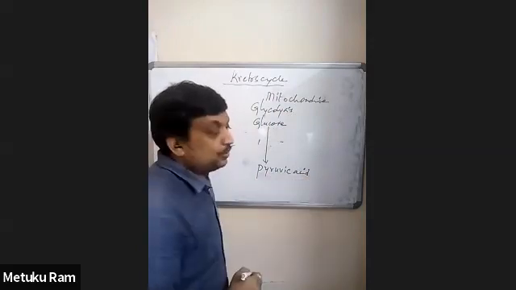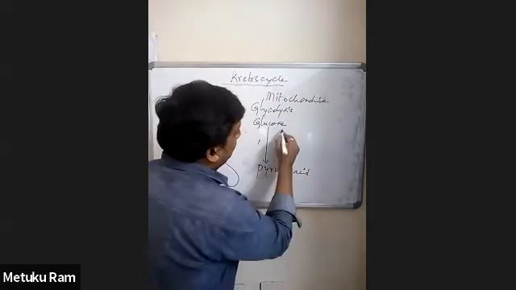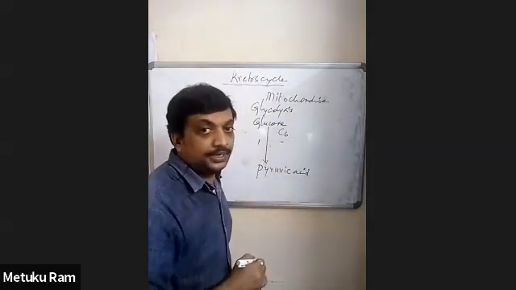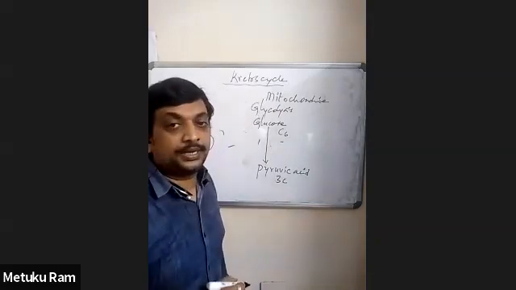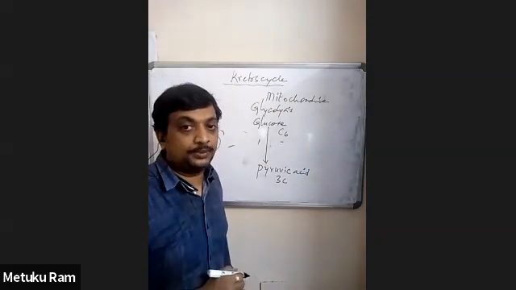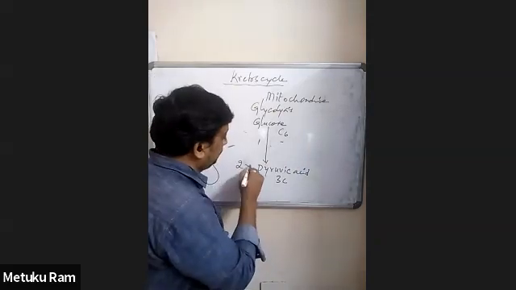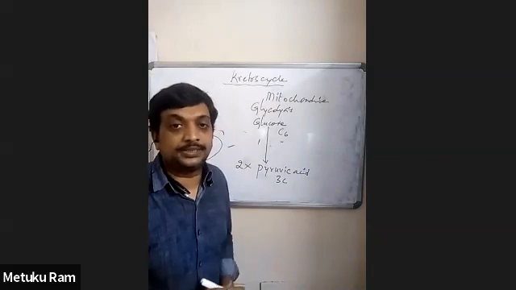Glucose is a six carbon skeleton and pyruvic acid is a 3-carbon skeleton, so we obtain 2 moles of pyruvic acid.